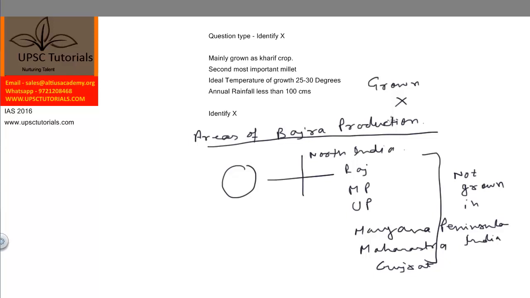So this was all we wanted to discuss in this video regarding the identify X type. And as you can see in the 2015 paper, around 2 to 3 questions are of this type, and we have covered these questions extensively in the test series, but if you go through our study material, then you will be able to answer these questions very easily.